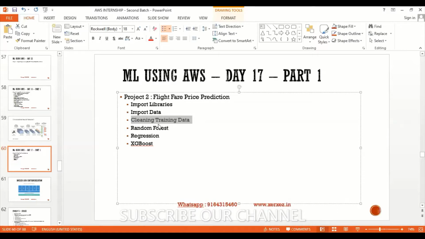I'm going to use three algorithms. One is called random forest regression. Next, the XGBoost algorithm. So this is the agenda, and the project I have taken is a simple flight fare price detection.